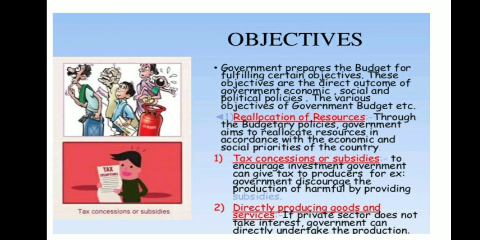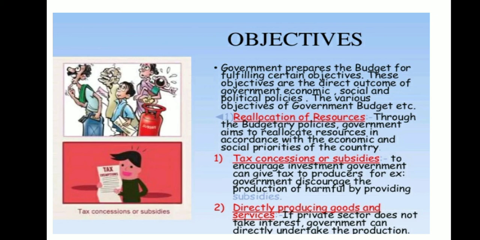Now let us understand what are the objectives of budget. Government prepares the budget for fulfilling certain objectives. These objectives are a direct outcome of the government's economic, social and political policies. And the various objectives of government budgets are: number one, reallocation of resources.